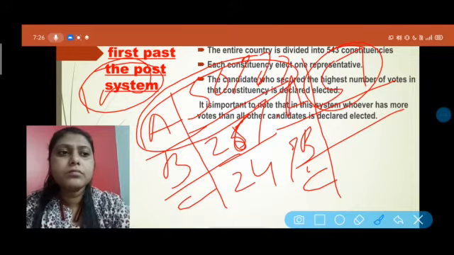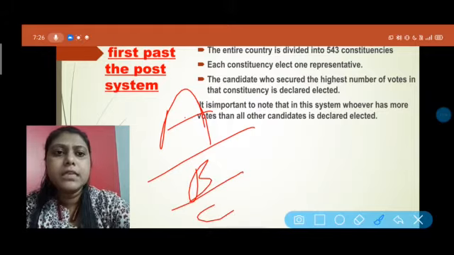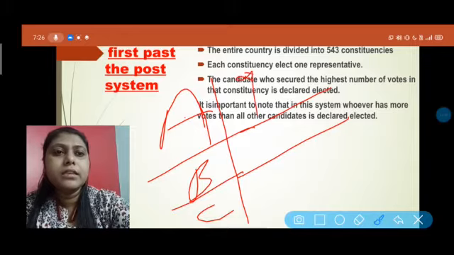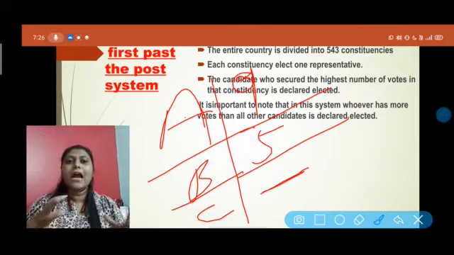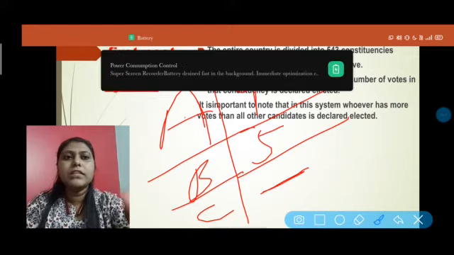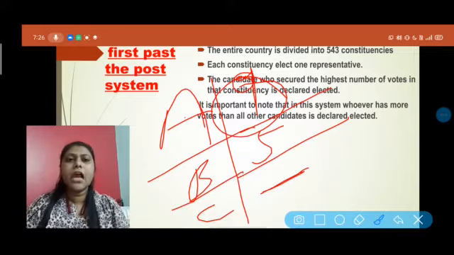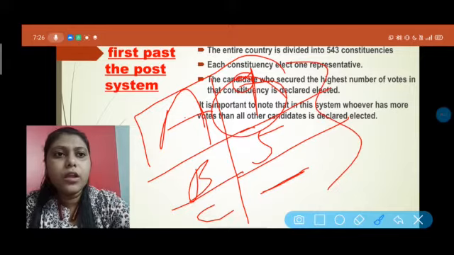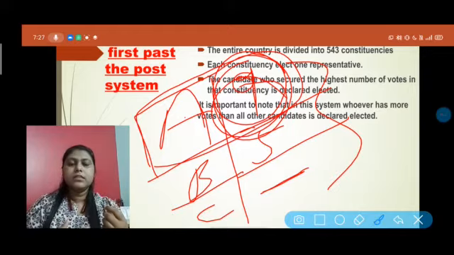It does not matter how much they get. If I take one example, A, B and C are there, and A is getting only 9%, C is not getting any vote, and B is getting only 5%. It does not matter how much the candidates get. The matter is only that among these three, the highest number will be gotten by this one. So this is the thing we have.